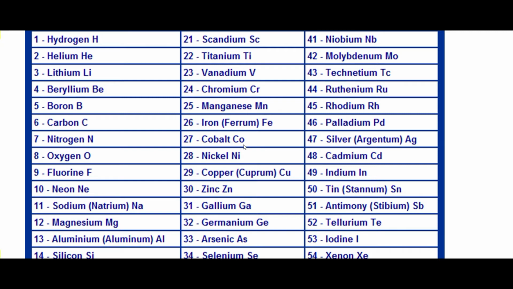So from here I think you have understood that elements are the pure substance which cannot be broken down into simpler substance by any physical or chemical process. And there are altogether 118 elements that you have to study, and out of those 118 elements, 92 elements are natural, discovered in nature, and the remaining elements were prepared in the lab by the scientists.